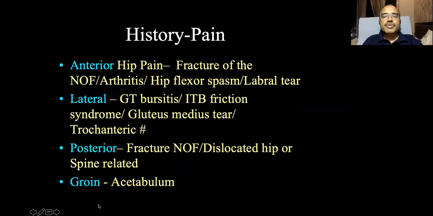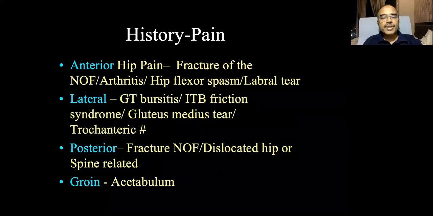Now, let us focus a little bit on the pain. If the pain is localized to the anterior aspect of the hip, there is a possibility of fracture neck femur or arthritis. Is there a hip flexor muscle spasm or labral tear? These are the conditions usually localized to the anterior aspect. If the pain is on the lateral aspect, then it might be related to trochanteric bursitis, or due to the iliotibial band, iliotibial band friction syndrome, or gluteus medius, which is attached there, gluteus medius tear, or a malunited trochanteric fracture or anything related to the trochanter. Posterior aspect, again, fracture neck of the femur or any dislocation of the hip, or any spine related pain usually radiates to the posterior aspect of the hip joint.